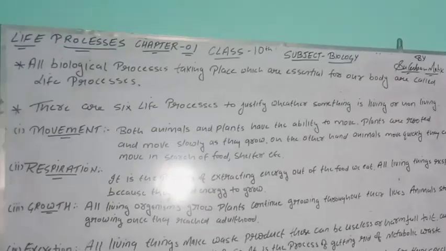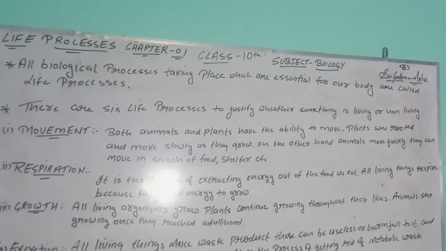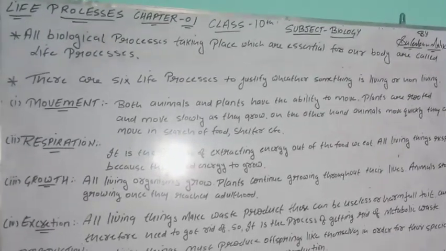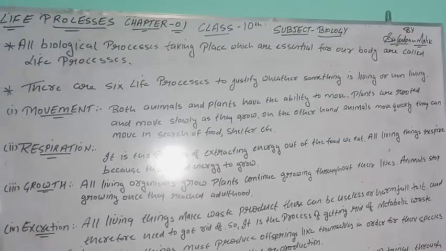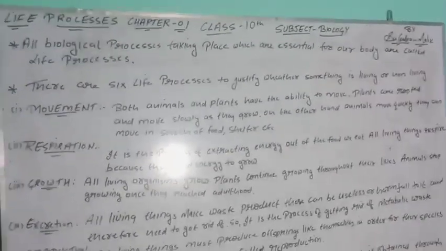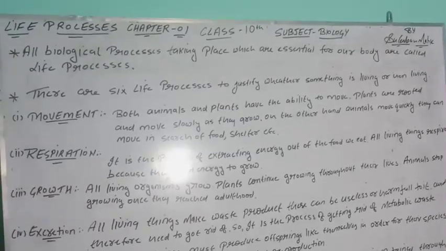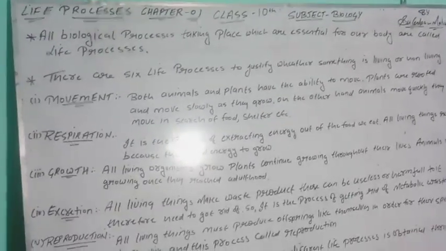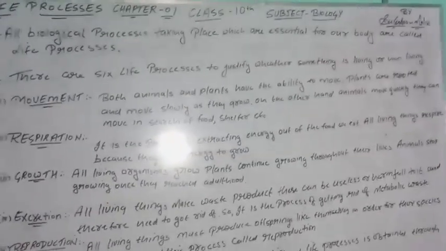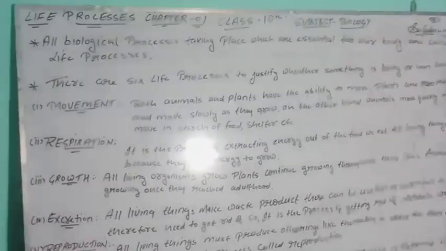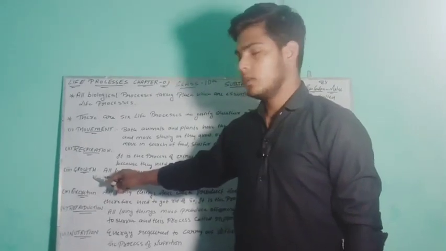But for a living thing, what should there be? The 6 processes, out of which the second one is respiration, that I have explained to you. What is respiration? To get the energy from the food, or the extraction of energy out of the food that we eat. All living things, either animals or plants, including human beings, respire because they need energy to grow.